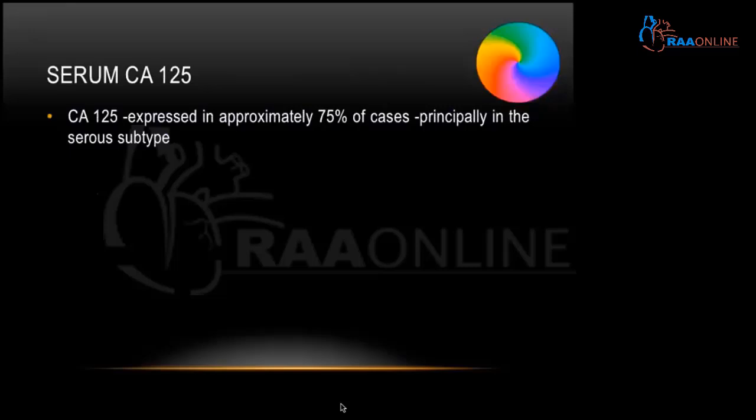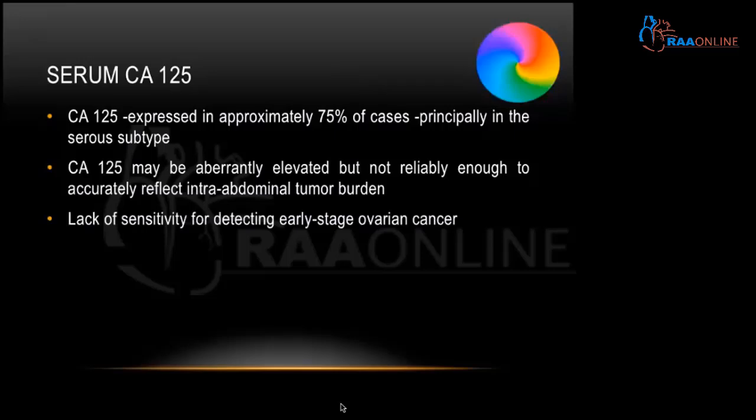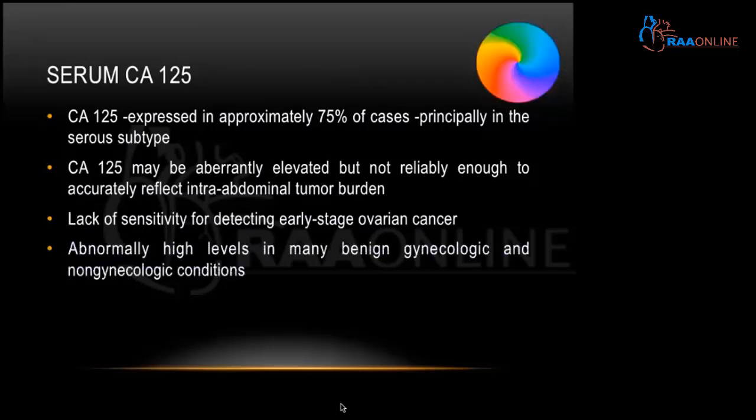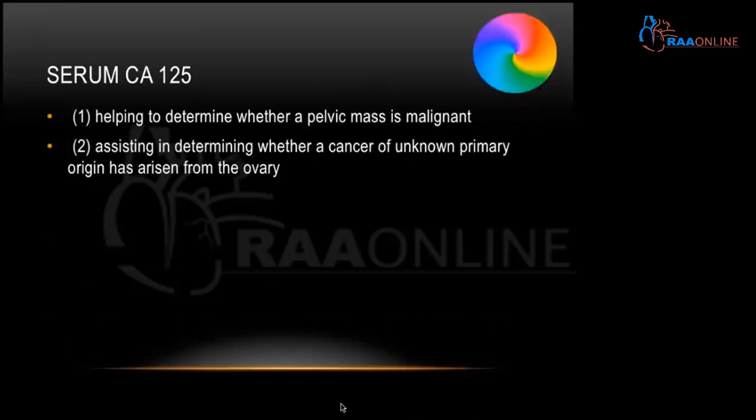What is the serum CA-125? CA-125 is expressed in approximately 75% of cases, principally in the serous subtype. It may be abundantly elevated but not reliably enough to accurately reflect intra-abdominal tumor burden. It lacks sensitivity for detecting early stage ovarian cancer, and this value may be abnormally high in many benign gynecological and non-gynecological conditions.